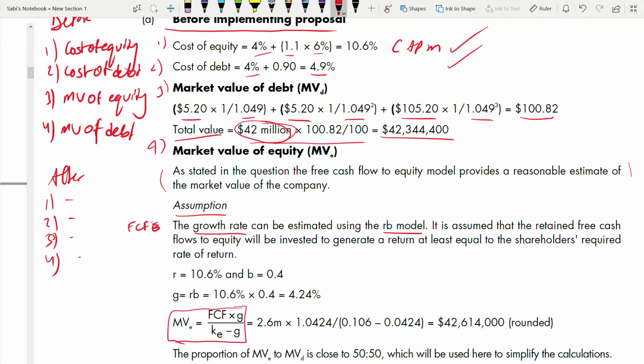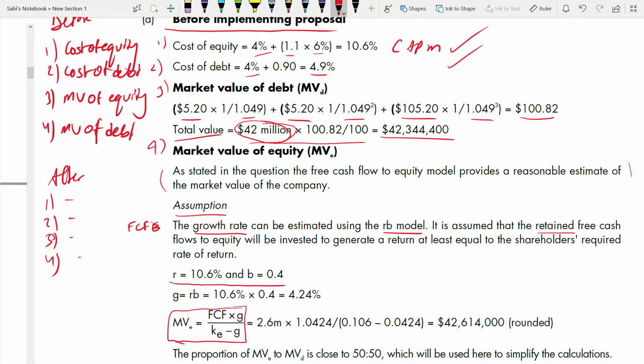Why? Look at this formula. The formula of market value of equity is what? Free cash flow into the growth rate, divided by the cost of equity minus the growth rate. So that G, how is it estimated? Using the RB model. And it is assumed that the retained free cash flow to equity, how much is it retained? Why did they tell about retained? The very reason why they used that word, how much they are retaining, is for you to find this equation.